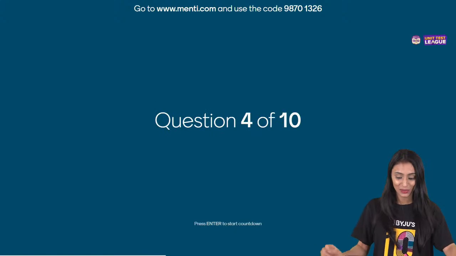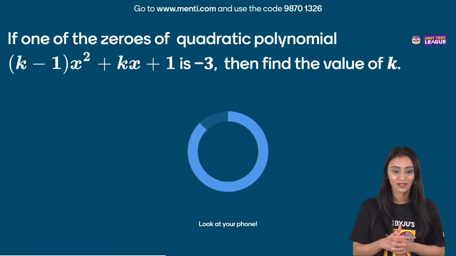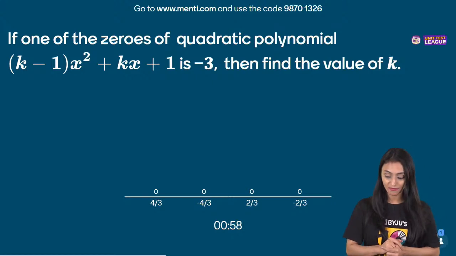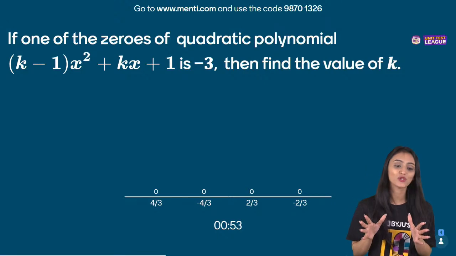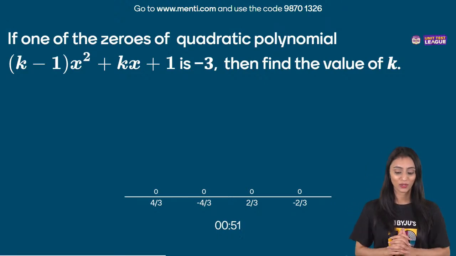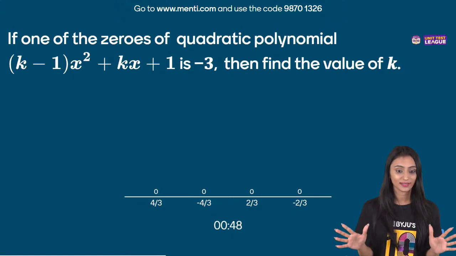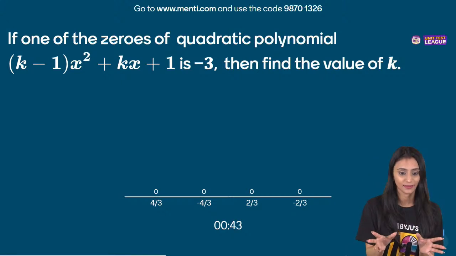Let's quickly take a look at question number 4 now. If one of the zeros of the quadratic polynomial (k minus 1) x square plus kx plus 1 is minus 3, then find the value of k. Do you want a hint or will you be able to do it? I think you all would be able to do it. It's not that difficult, but be very careful while calculating. The only place where you could go wrong here is a calculation mistake, I think.